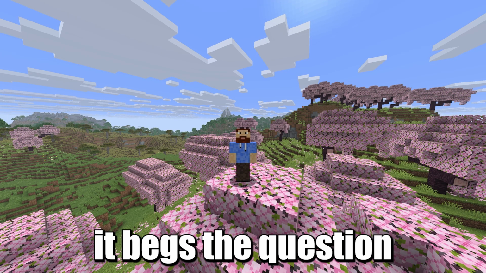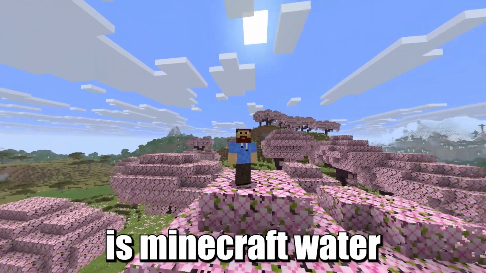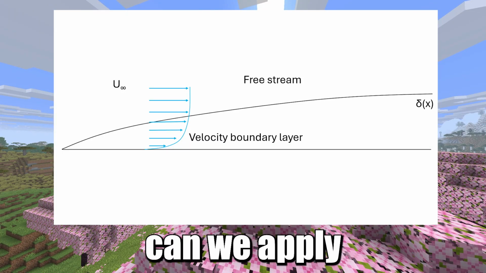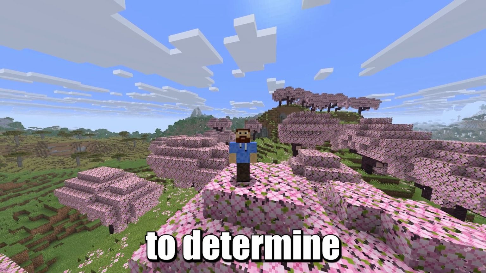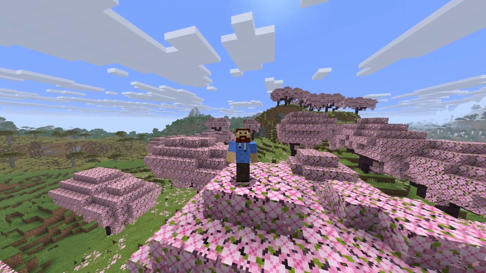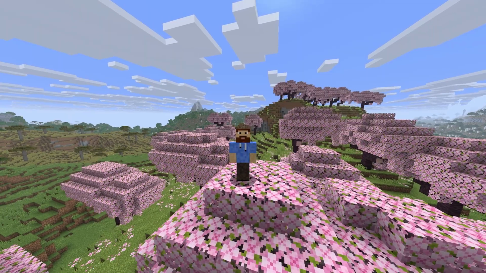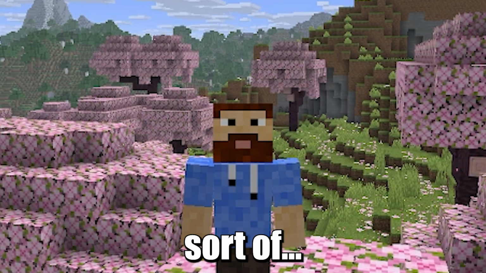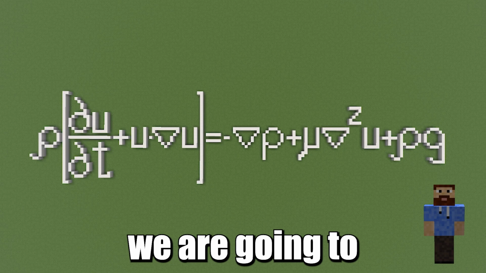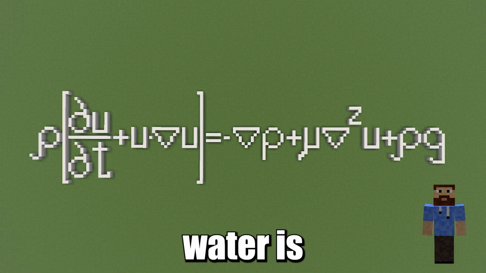Regardless, it begs the question, just how similar is Minecraft water to real water? Can we apply actual engineering principles to determine its behavior as if it were real? The answer is yes. Well, sort of. This is how we are going to find out just how real our Minecraft water is.